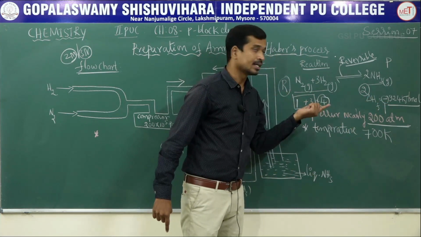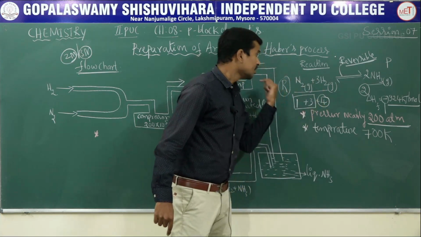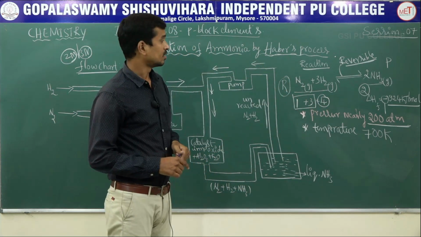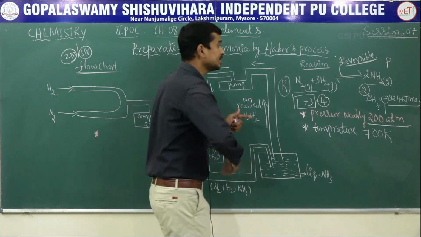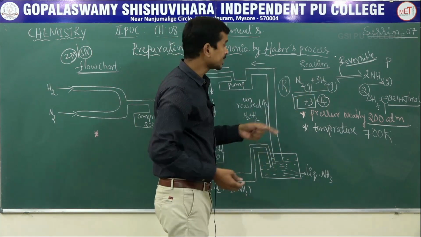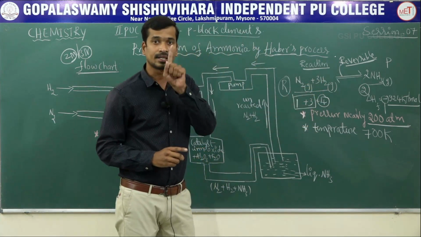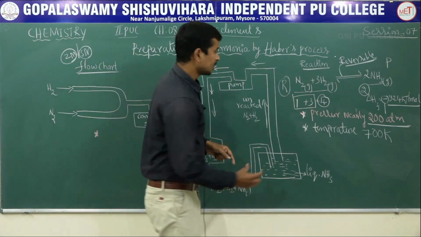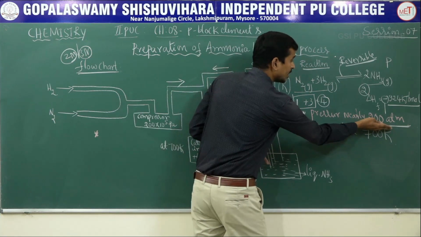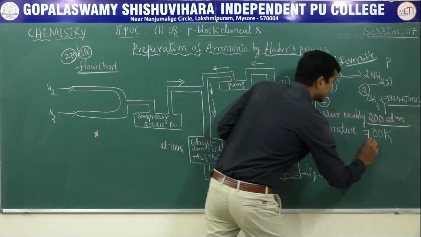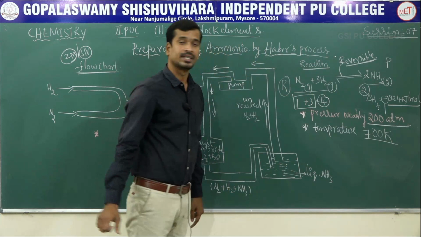Increasing the temperature decreases the formation of ammonia, because heat is liberated. But in case of an endothermic reaction, increasing the temperature increases the rate of reaction. Hence, higher pressure and lower temperature, nearly 700 Kelvin.